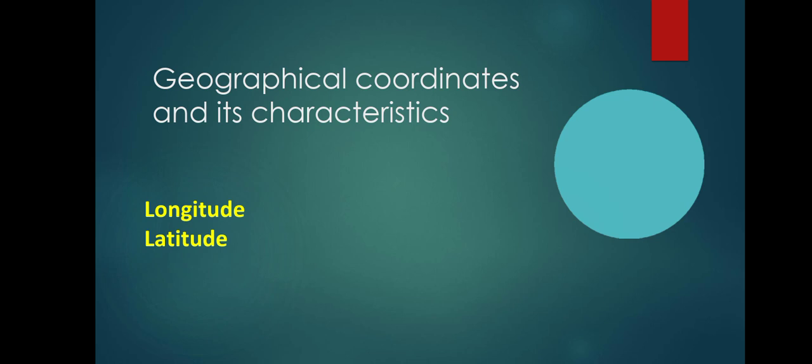This is Sue, and today the topic of geography is geographical coordinates and its characteristics, and the second one is world time zone. So, before moving towards the geographical coordinates and its main characteristics, firstly we have to remember the directions, because mostly people don't even know the directions of east, west, north and south. They become confused when they are asked to locate any area on the globe. So these are the dilemmas of our society.